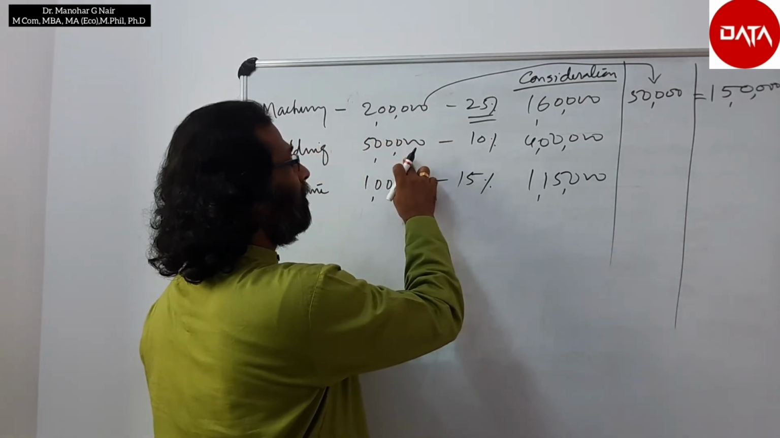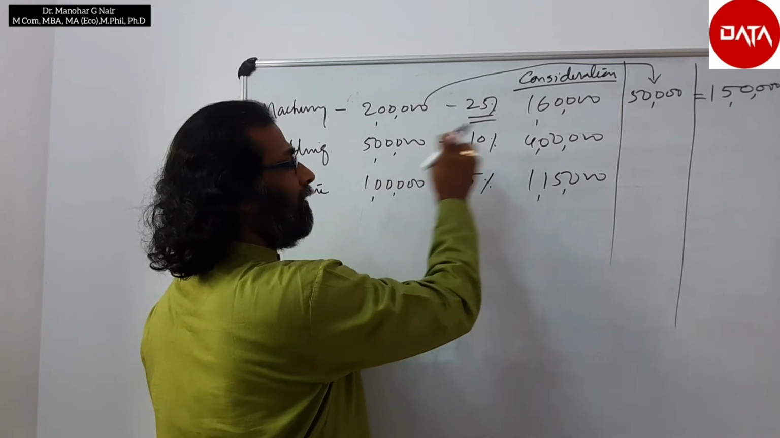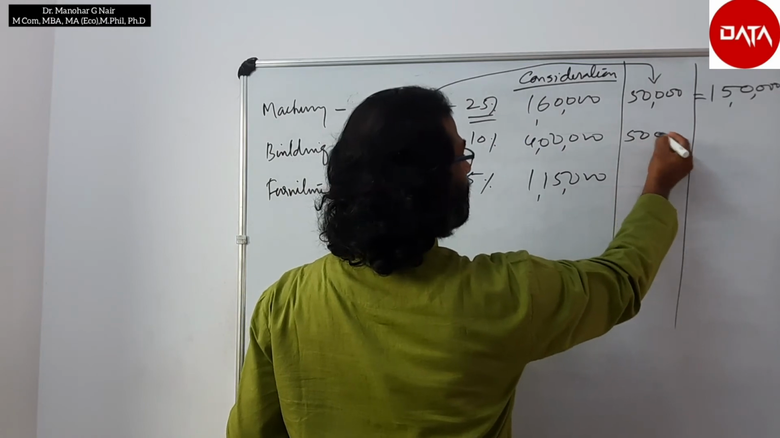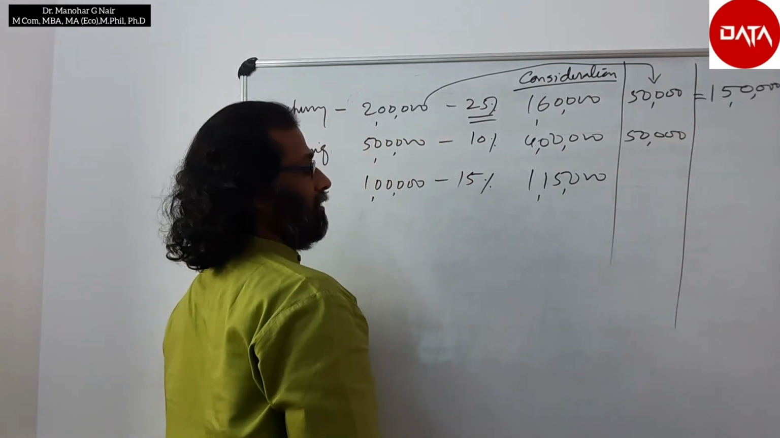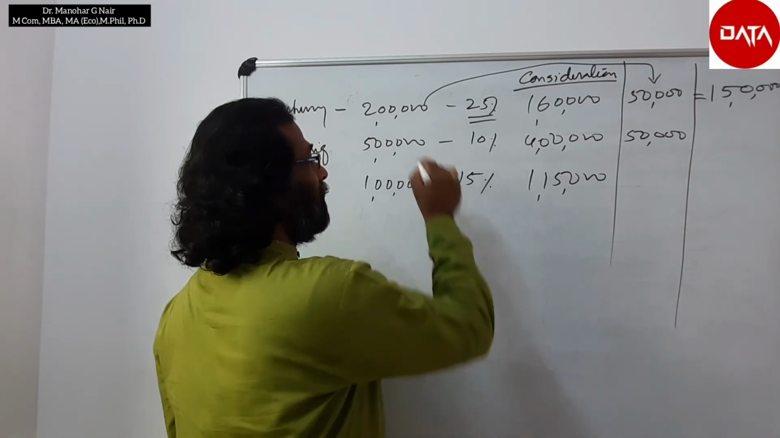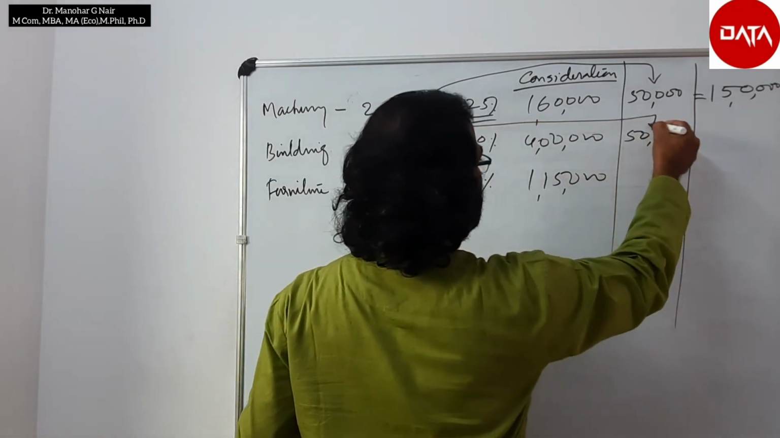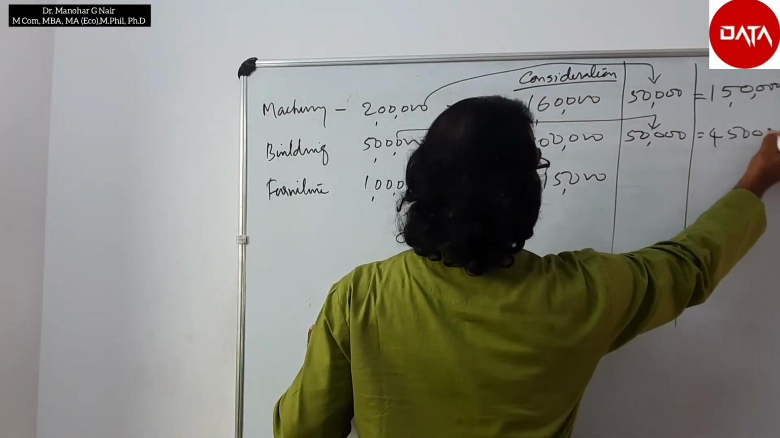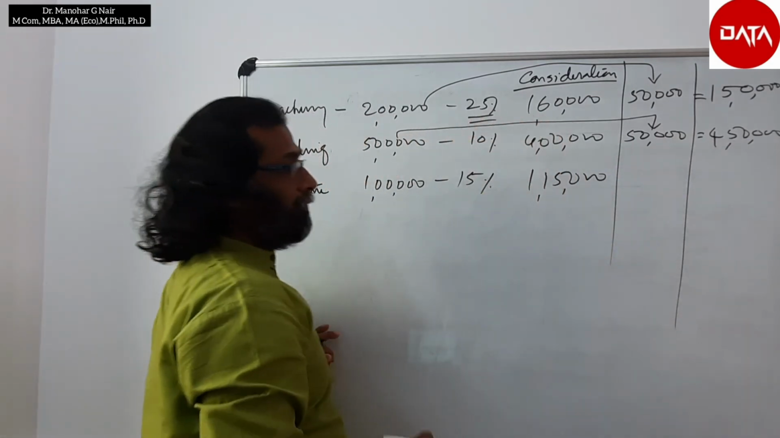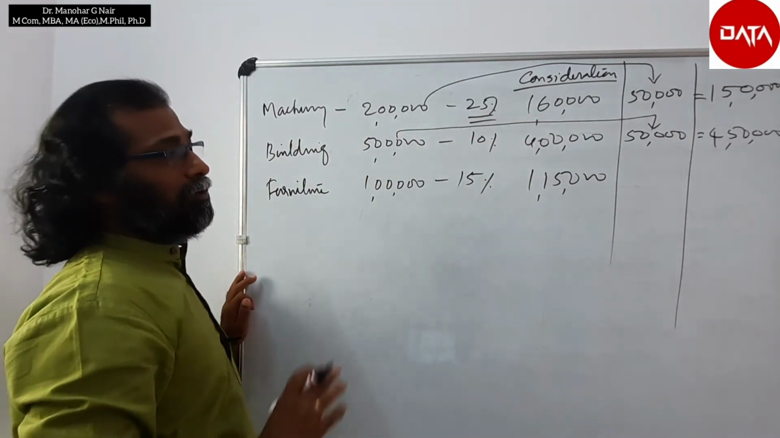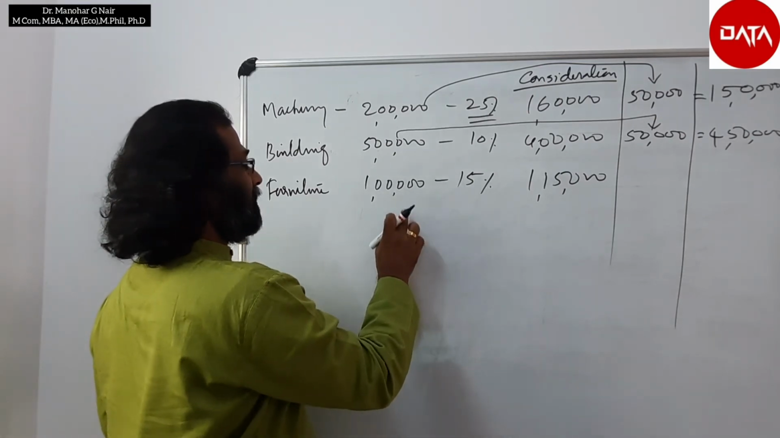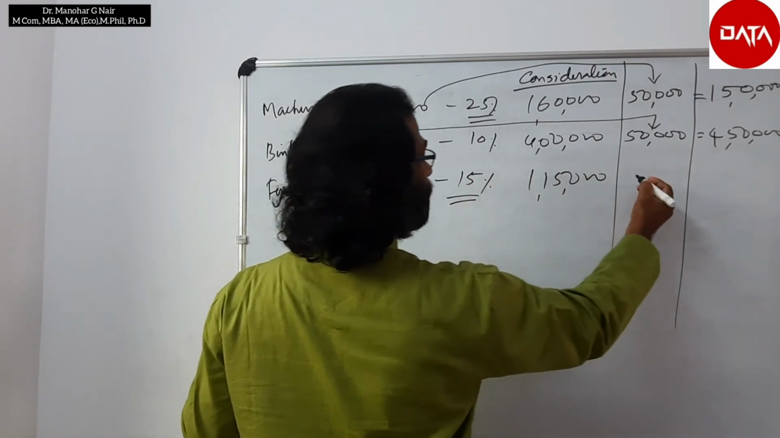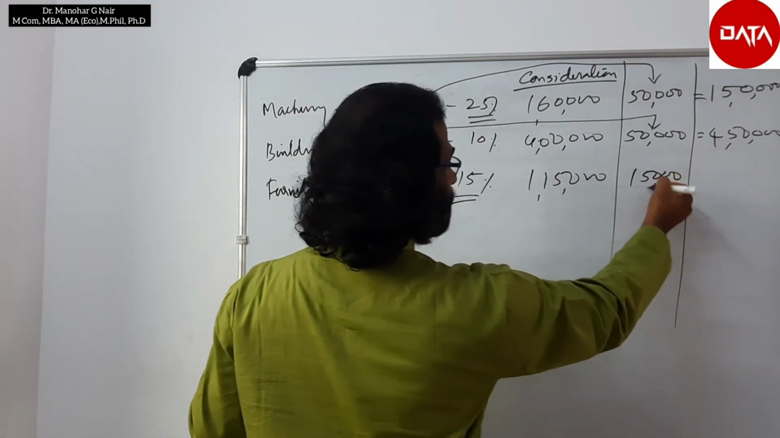Similarly, for this building, it is 5 lakh and the agreed price is 4 lakh rupees, but the depreciation is 10%. So the depreciation to be deducted from the actual cost is 50,000. So the actual cost to be shown for computation of depreciation is 4,50,000 and it is not 4 lakh. For computation of depreciation, the actual cost is 4,50,000. Similarly, in the case of this furniture, the value is 1 lakh and the rate of depreciation is 15%. So the depreciation for the first year is 15,000.